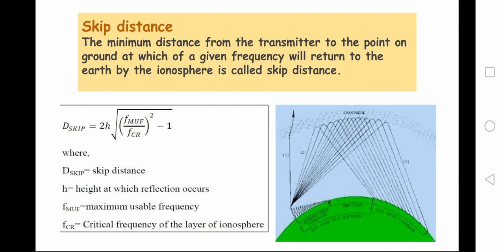In the third type of classification, the transmitter sends the signal into the sky at an angle and it is reflected by the layer back to the Earth's surface. The minimum distance from the transmitter to the point on ground at which the given frequency will return to the Earth by the ionosphere is called skip distance. It is given by the formula as shown in the figure, where d skip stands for skip distance, S stands for height at which reflection occurs, FMUF stands for the maximum usable frequency, FCR stands for critical frequency of the layer of ionosphere.